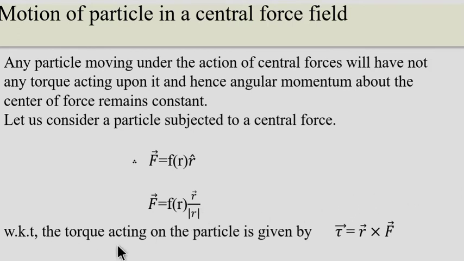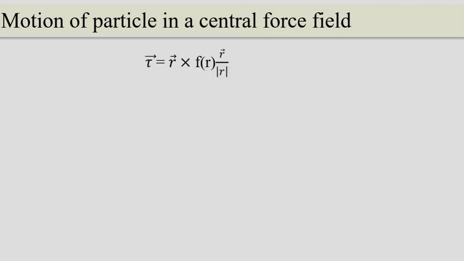We know that the torque acting on the particle is given by vector tau is equal to vector r cross vector F. Now you can substitute that value. Tau vector is equal to r vector cross F vector, that is, F of r into r vector divided by mod of r.